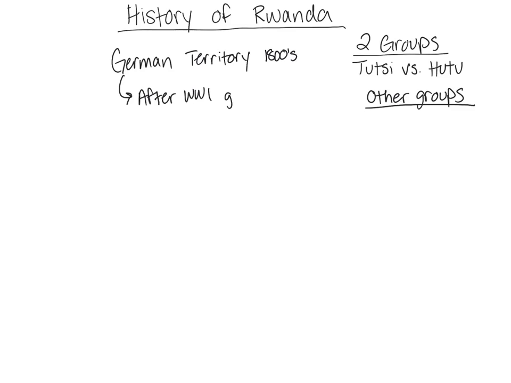After World War One, they gave up land in Rwanda to Belgium, okay? Belgium is going to be the new colonizer, okay? That's who's going to be in control of Rwanda.